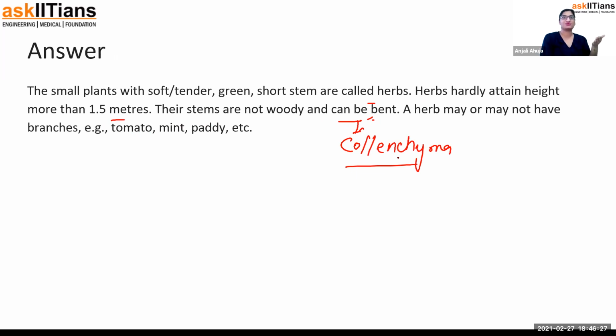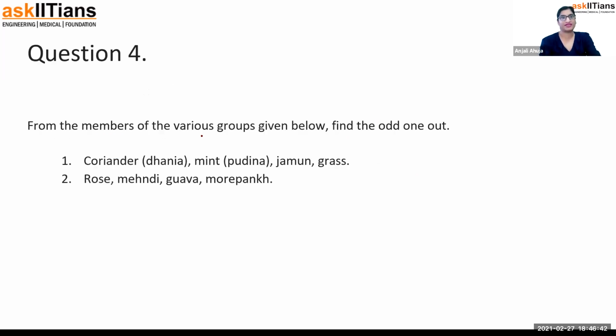Collenchyma is a tissue which is present in the weak stems. A group of cells is a tissue. A lot of cells together make a tissue, and that is known as collenchyma in case of herbs. A herb may or may not have branches, for example, tomato, mint, and pennywort.